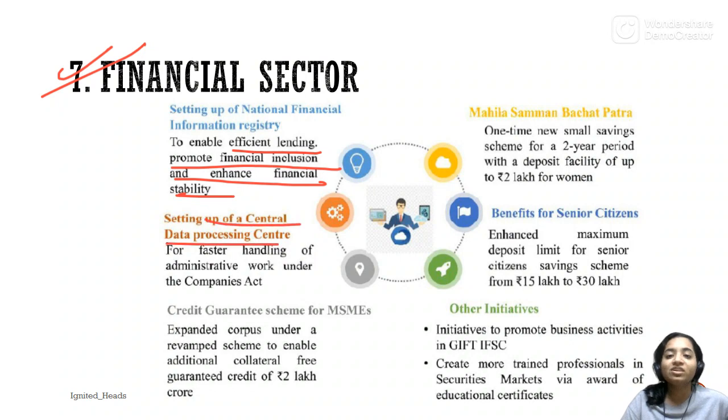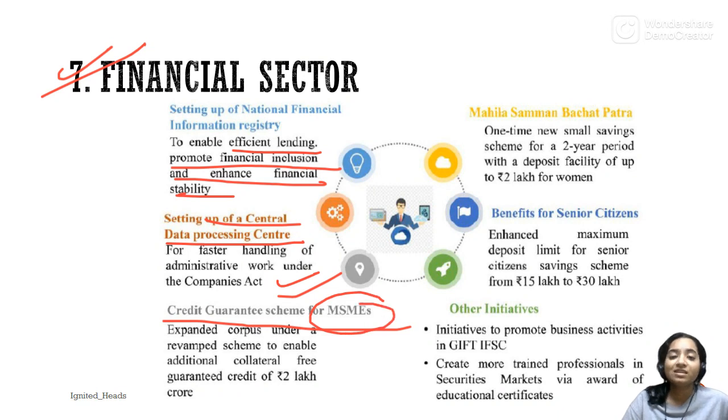Setting up a central data processing center, faster handling of administrative work. Credit guarantee scheme for MSME. Now, government, as we have seen, wants to make bigger MSMEs have more outputs. So, credit guarantee scheme has been extended to MSMEs.